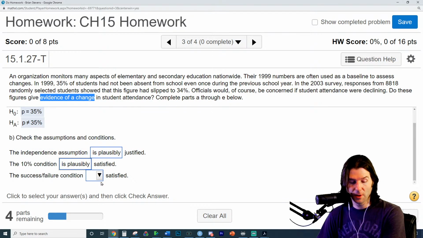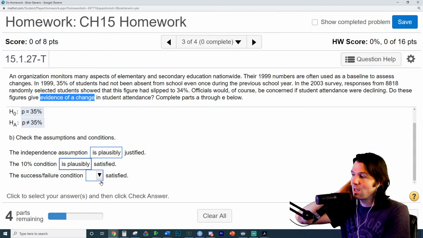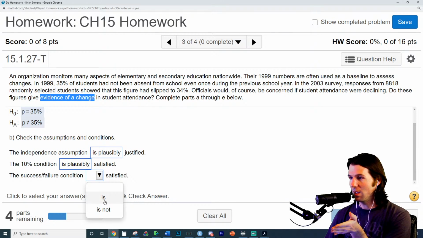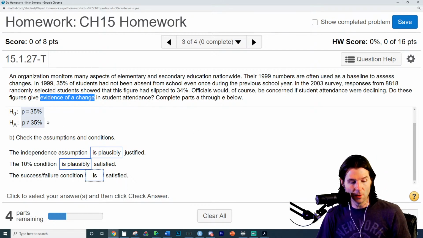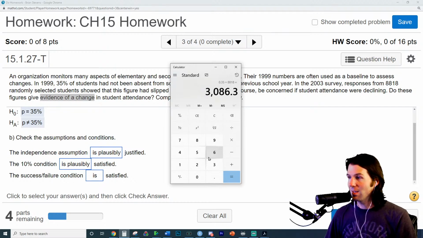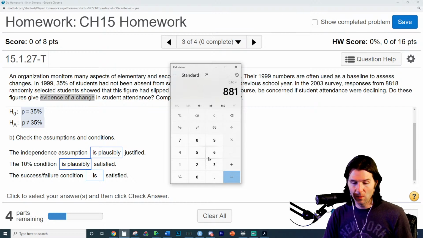And the success-failure condition means we have at least 10 successes and at least 10 failures. We'll go into this more next time, but we've been doing this a lot. We need at least 10 successes and at least 10 failures, given the null is true. So 35 right here is the null, and we have a sample of 8,818. So let's see, 35% of 8818, and that's that. Now we need to do q0, 65% of 8818.